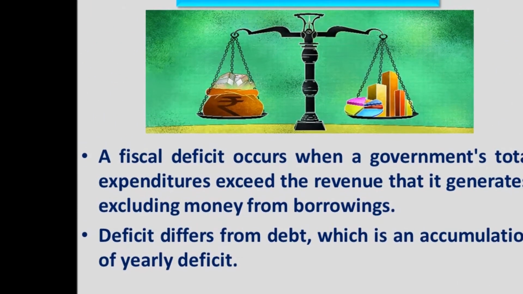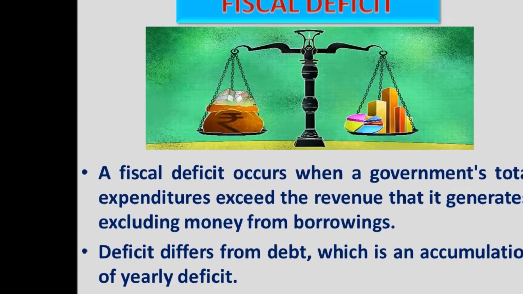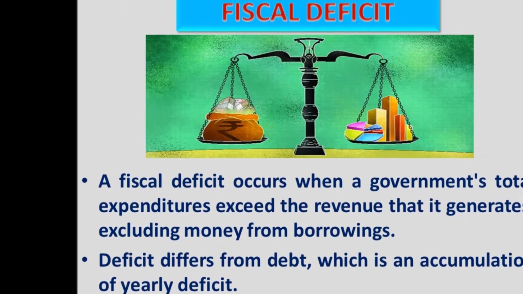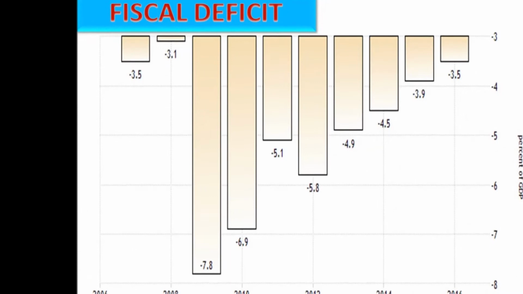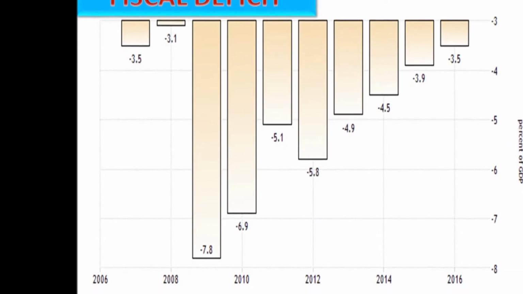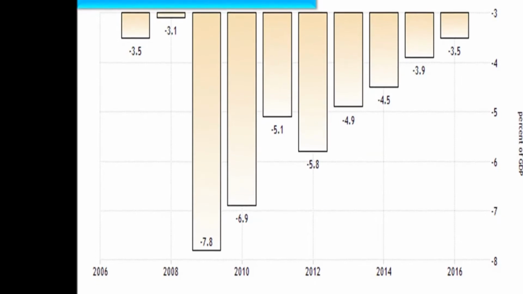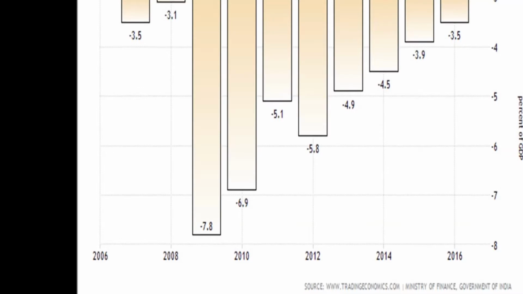Fiscal deficit. A fiscal deficit occurs when a government's total expenditures exceed the revenue that it generates, excluding money from borrowing. Deficit differs from debt, which is an accumulation of yearly deficit. Now, here is the data of the fiscal deficit of India for the last decade. Now the fiscal deficit of India is 3.5% and the target is to reduce it to 3% by 2020.